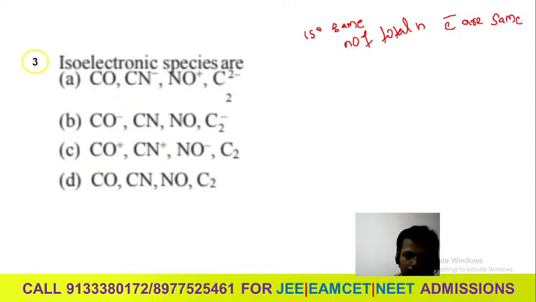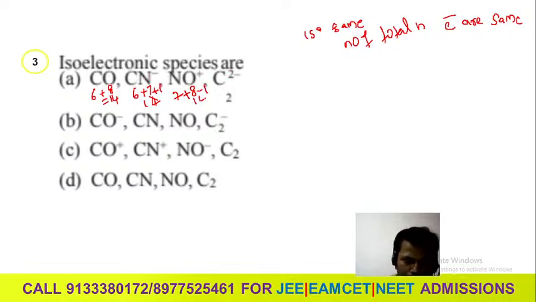What is the number of electrons in carbon? 6 plus 8, how much? 14. Then nitrogen is 7, and this is minus, that means one electron is added, so you will get 14. Oxygen is 8, but you are losing one electron. Minus means you are gaining an electron, plus means you are losing an electron.